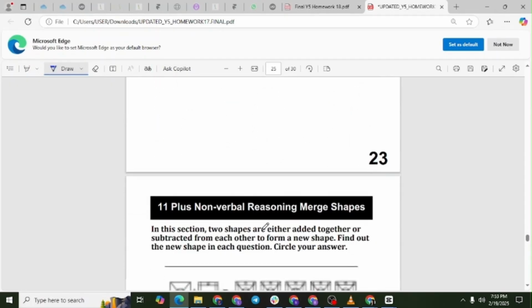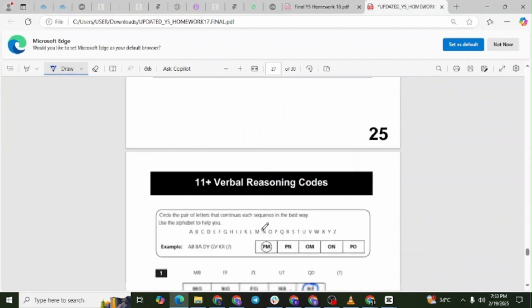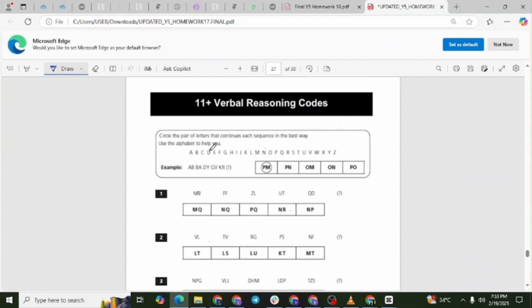Circle the pair of letters that continues each sequence in the best way. Use the alphabet to help you. A, B, C, D, E, F, G, H, I, J, K, L, M, N, O, P, Q, R, S, T, U, V, W, X, Y, Z.